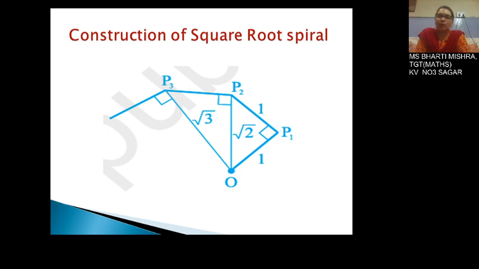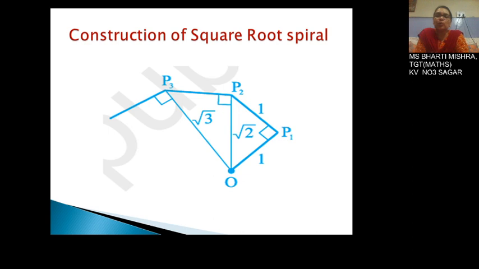Take a point P1 at a distance 1 from O. Join this OP1. On OP1 draw a perpendicular. You can use the set square to draw the perpendicular here directly if you want to do. Then take a distance of 1 unit as you had considered here for OP1, and OP2 is again 1 unit. Right angle triangle. So OP2 is square root of 2.